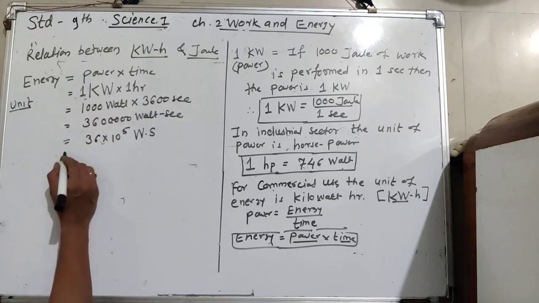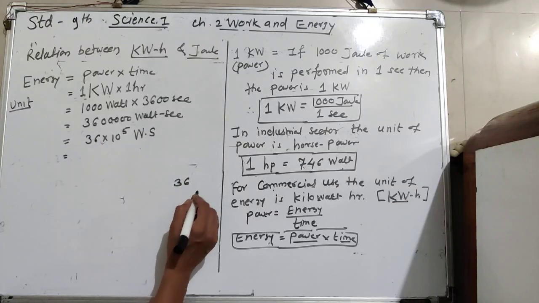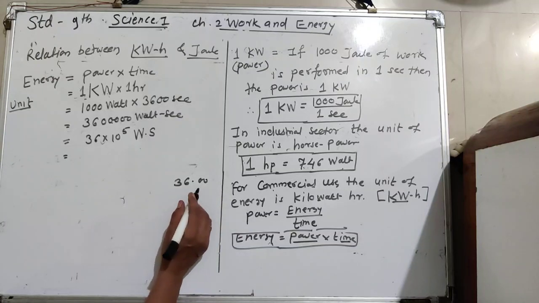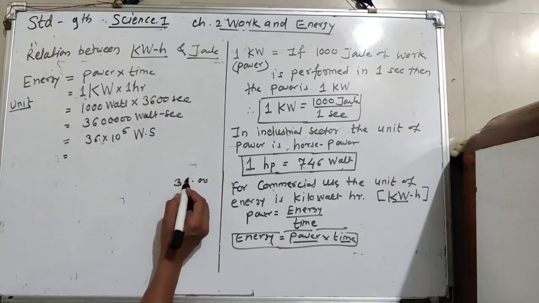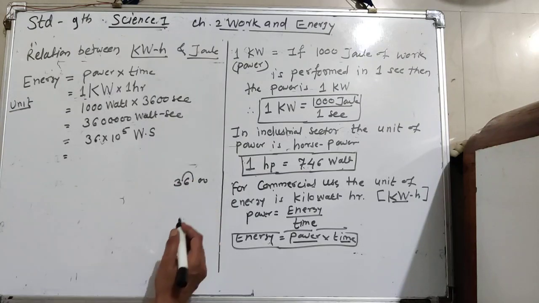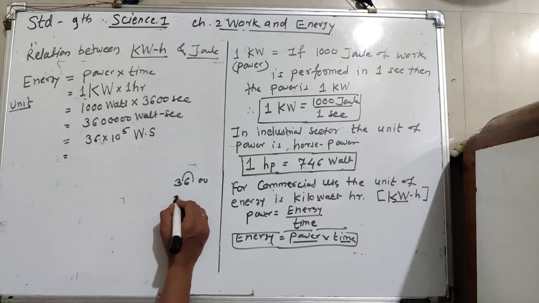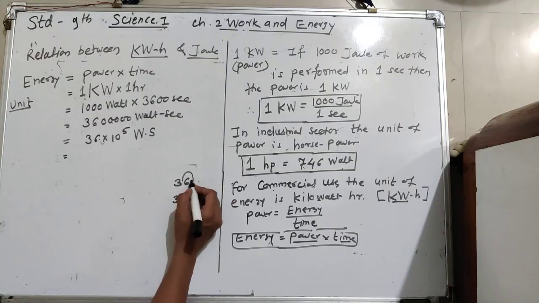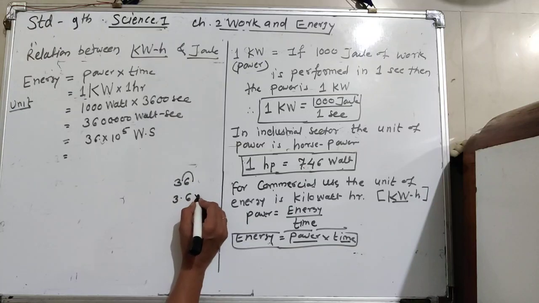Watt second. Again you know that 36 can be written as 36.0, here is the point. Shift this point to the left hand side by one digit, it becomes 3.6. When you shift the point to the left hand side, it can be read in the power form, that is 10 raised to power.